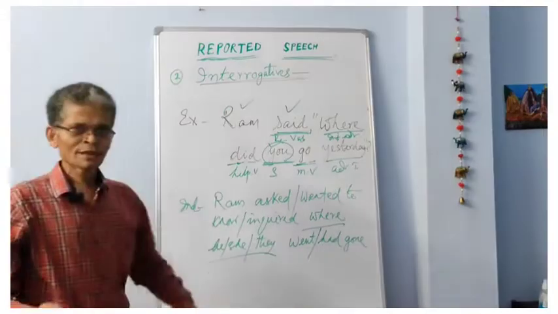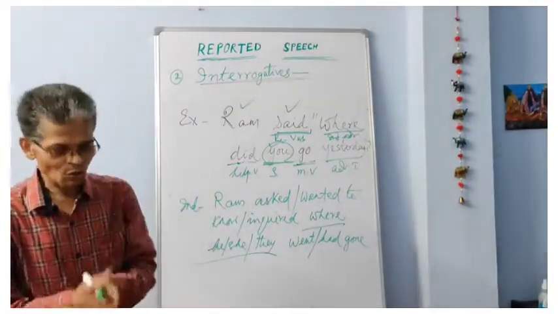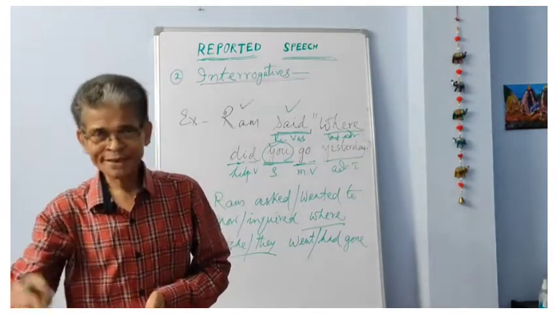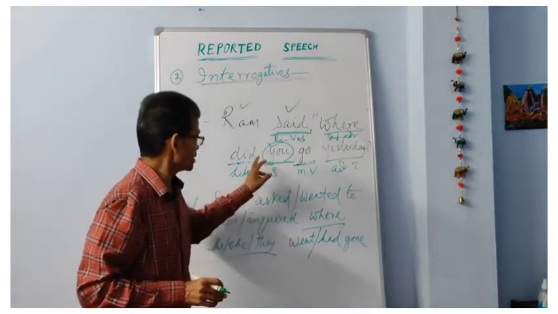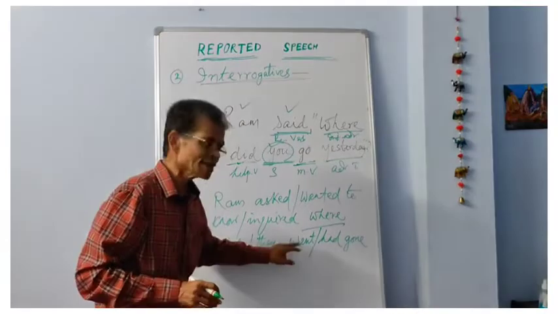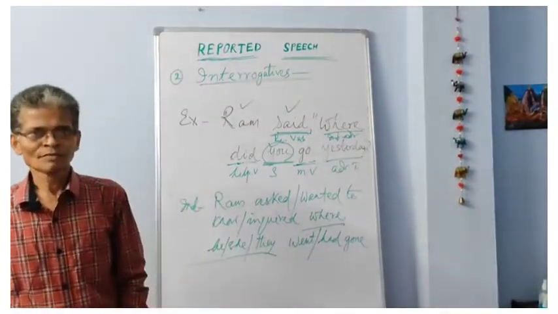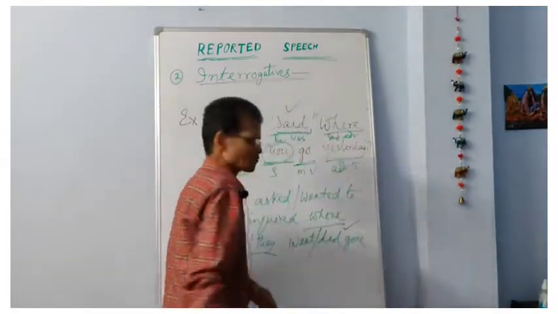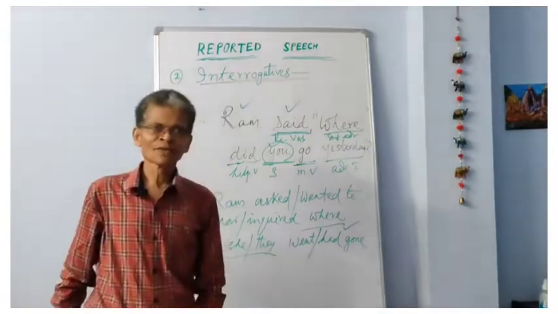I wrote the two words "went" and "had gone" according to the rules. Simple past changes to past perfect. But here, instead of changing this simple past to past perfect, why did I deliberately, knowingly use this past simple? As per the rules, I changed this "went" to "had gone", "did go" to "had gone". And why did I write this "went"?